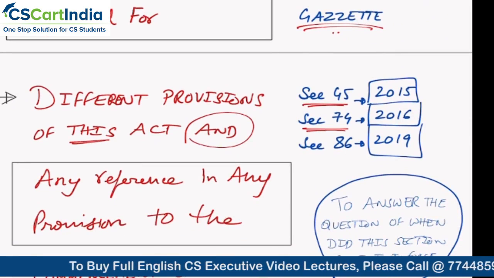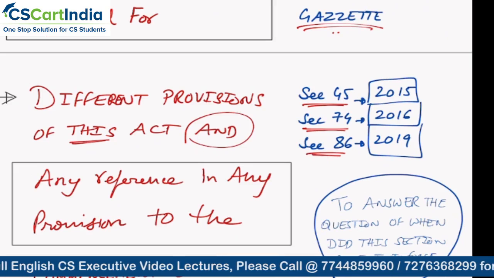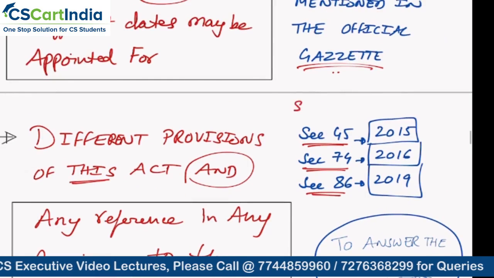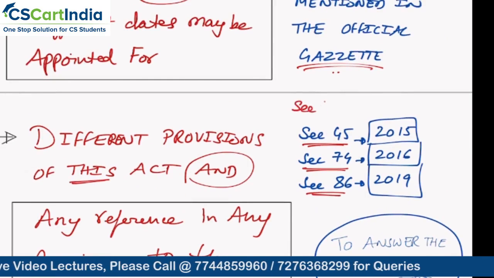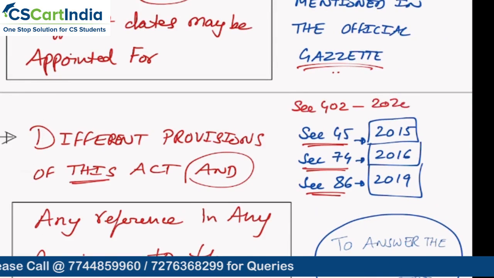Section 74 can be given effective date from 2016. Section 86 can be given effective date from 2019. You can go on. Section 402 can be given effective date from 2020. Why? This is enabled in section number 1. That is the whole concept. The entire power